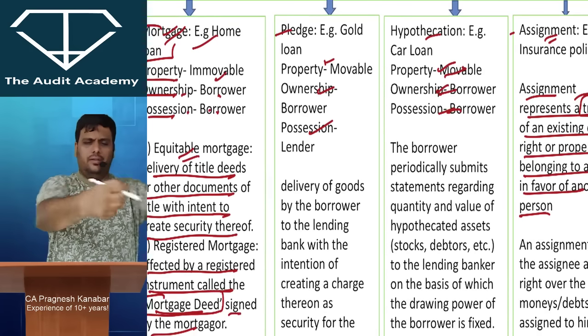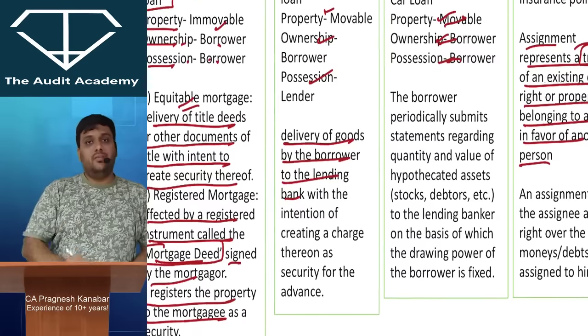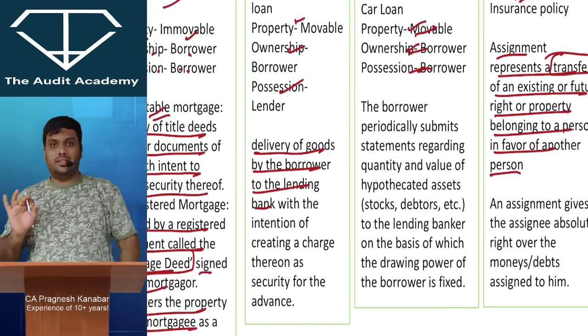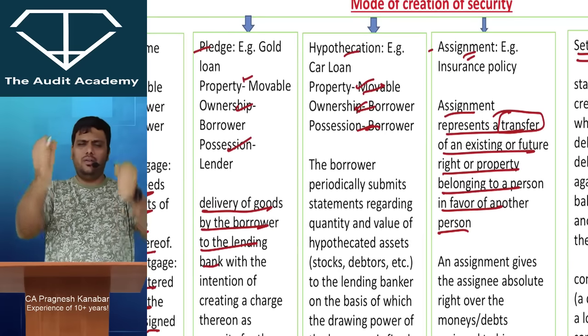Pledge: delivery of goods. So gold, yeah, delivery of goods by the borrower to the lending bank with the intention of creating a charge thereon as the security for the advance. Hypothecation, car loan. All right.